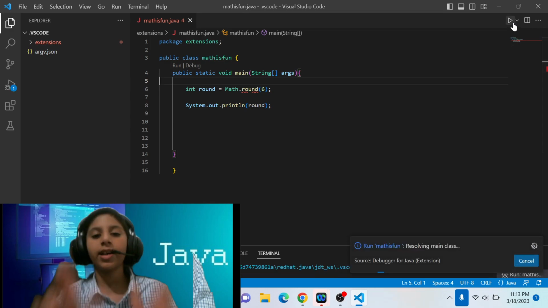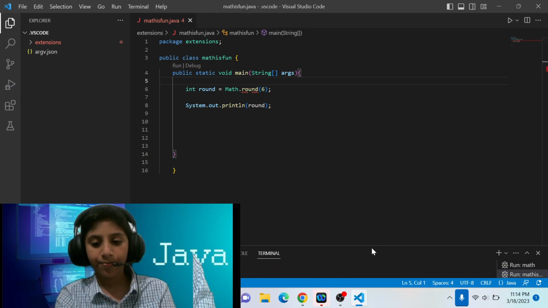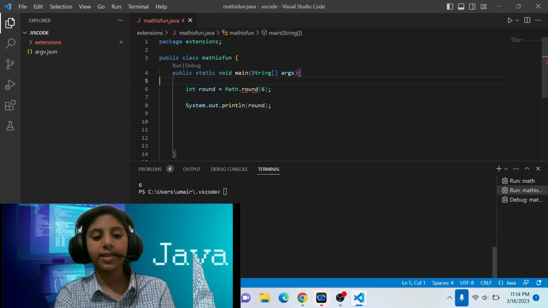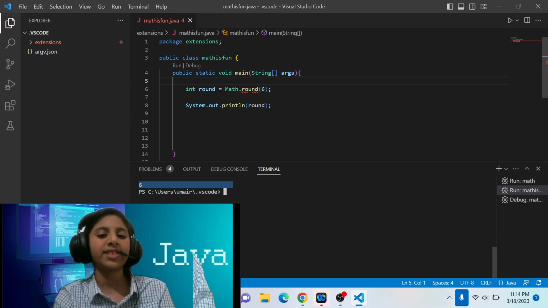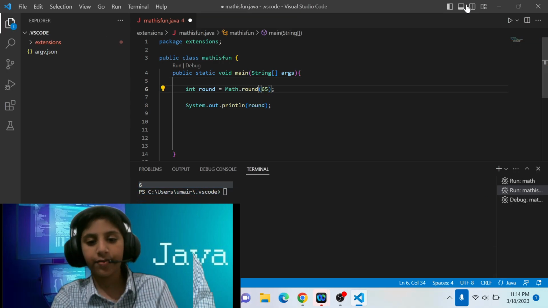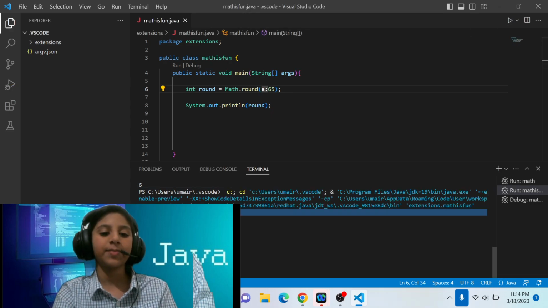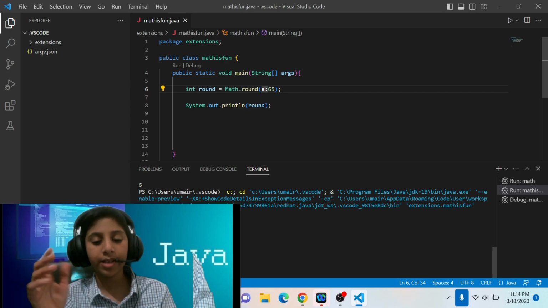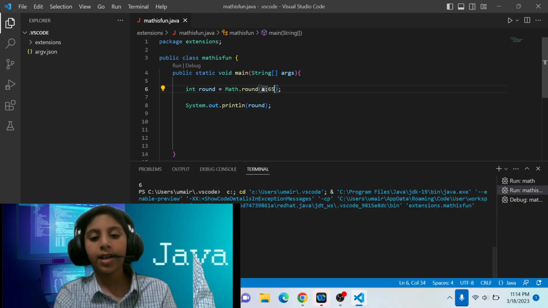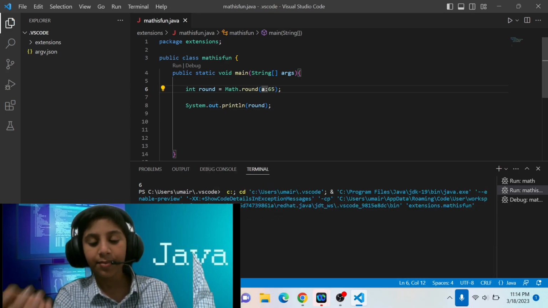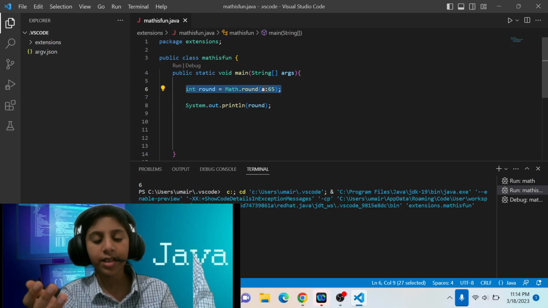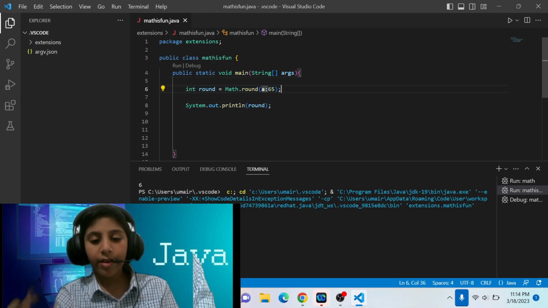So when we execute this code, it's going to stay the same, which is 6, or 65. It's going to stay the same because it won't round anything. For that we need to use decimal numbers. If you use int, it won't round anything.